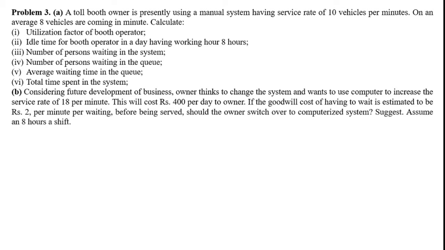Fourth one is the number of persons waiting in a queue. Fifth one is the average waiting time in a queue. Sixth one is the total time spent in the system. So this is the first part of our example, and then the second part, which is B, is a bit different, and we will also calculate that.